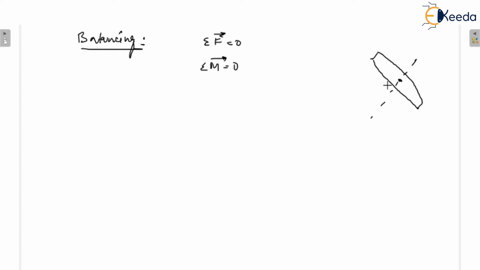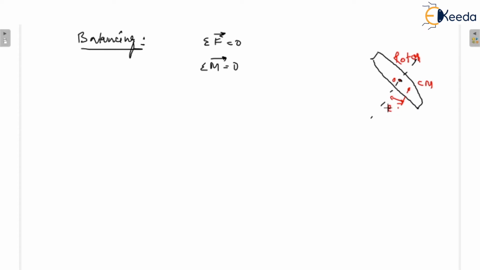But when we design any mechanical system, or any part of a mechanical system, we cannot design it perfectly. So there will be a center of mass which is not at the center of rotation of the disk. However, the disk is going to be rotated about that center O. If I'm talking about the center of mass of the rotor, the center of mass will have an offset. This is an offset, and suppose this distance is E.